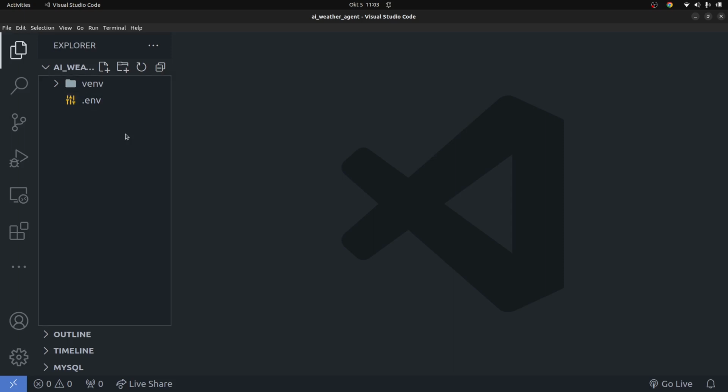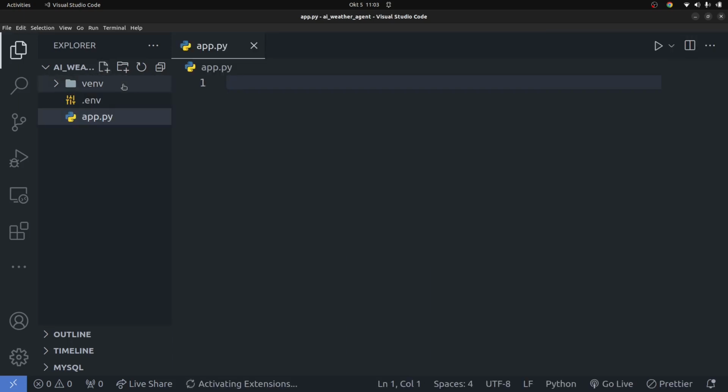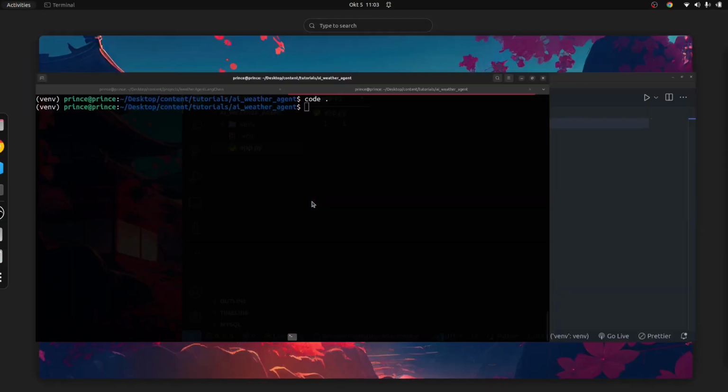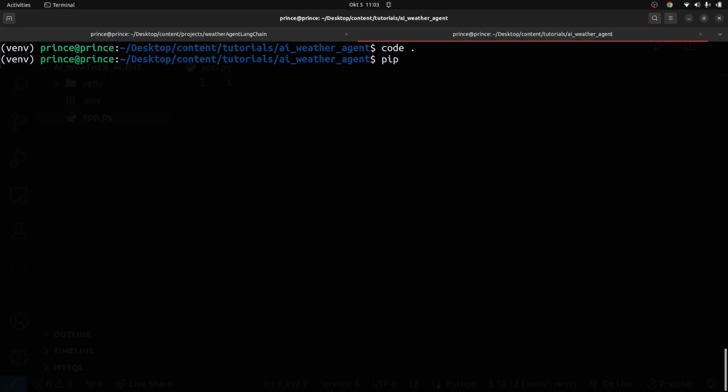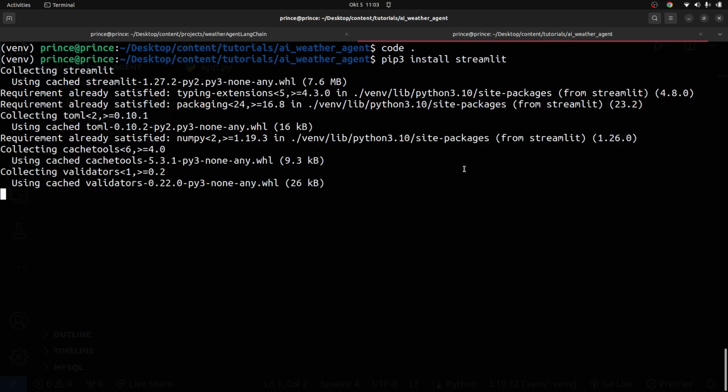So now let's go ahead and begin to code. So I'm going to create a file, and I'm going to call this one app.py. We're going to keep basically our Streamlit interface. Okay, so I'm going to say import streamlit. I also forgot one more thing. We need to install Streamlit. We didn't install Streamlit, so I'm going to say pip3 install streamlit. So my bad for that. Make sure you have Streamlit installed, because that's going to help us to build a UI interface.